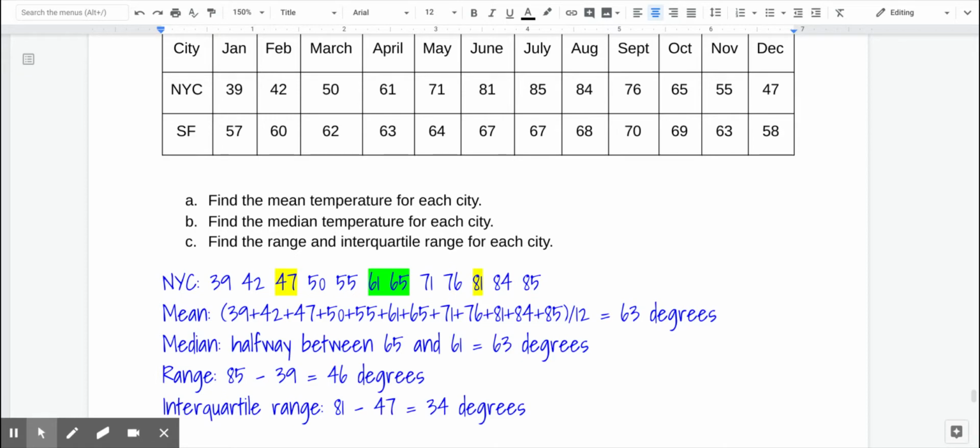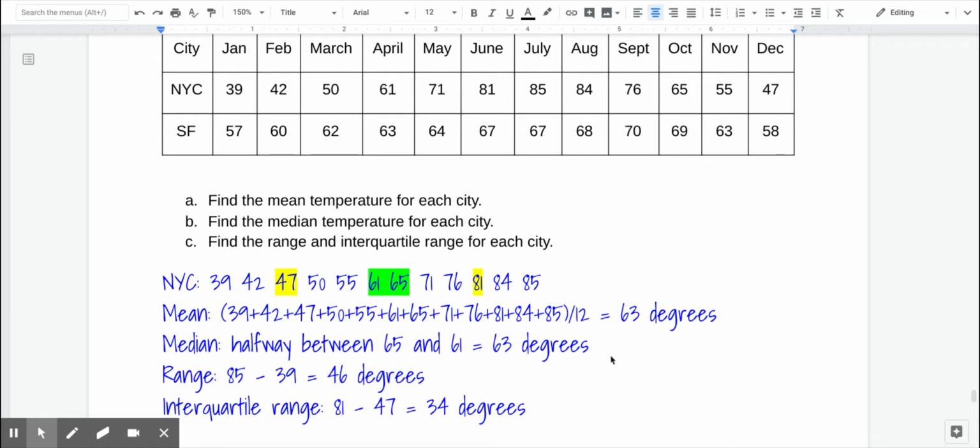I started by putting all of the data in order from least to greatest, and then I used that to do the remaining items. So I found the mean by adding up all of the data points and dividing by 12 because there's 12 months in a year, and found that the mean was 63 degrees. The median is halfway between 61 and 65, the sixth and seventh data points, and that's 63 degrees also.